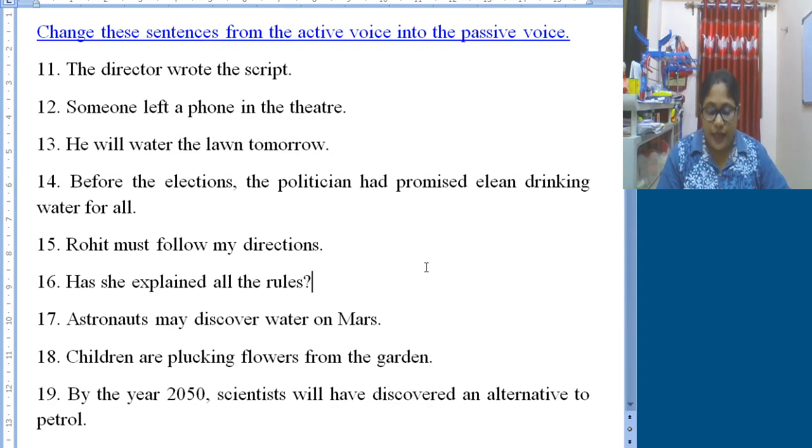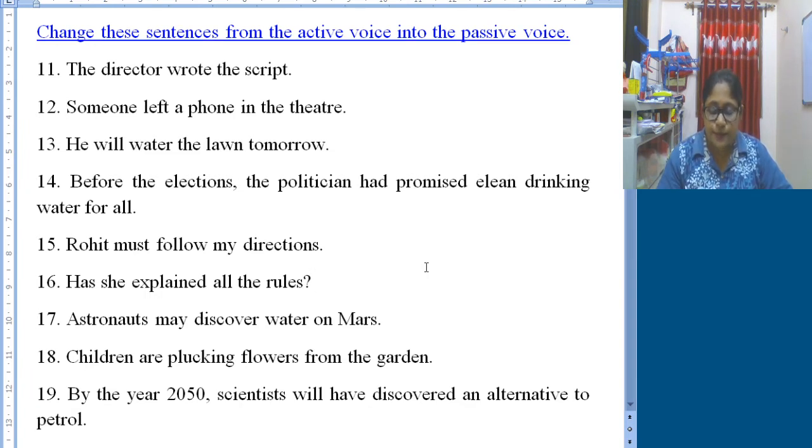Number 17. Astronauts may discover water on Mars. Now, astronauts may discover. We find modal here. So, astronauts may discover water on Mars. Object is obviously water. Now, astronauts subject and may discover. May modal verb, discover is the main verb. So, water may be discovered on Mars by astronauts. Number 18.